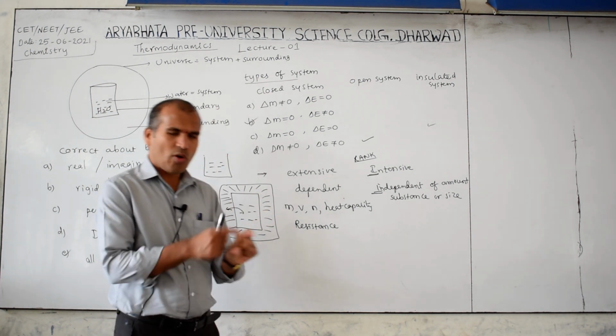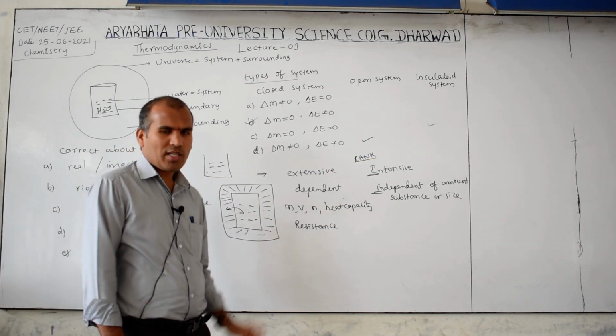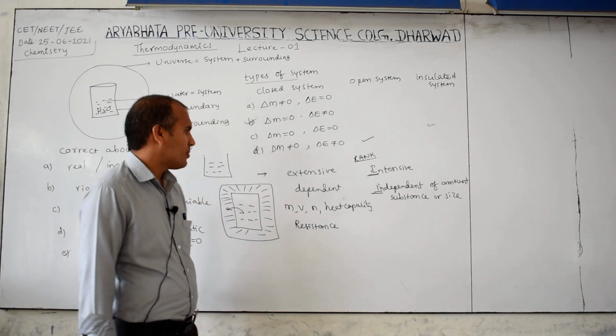Resistance also: a short wire is there, a long wire is there. A long wire means resistance will be increased. A short wire means resistance will be less. Like this you know from physics.